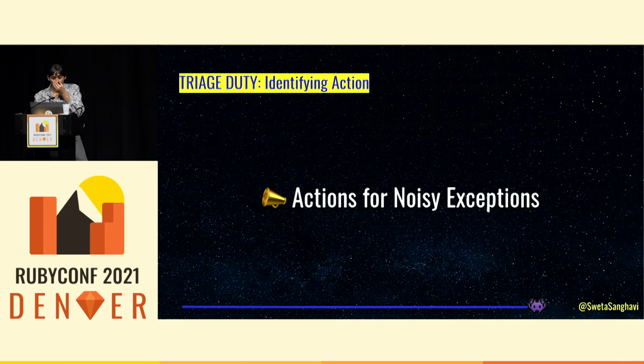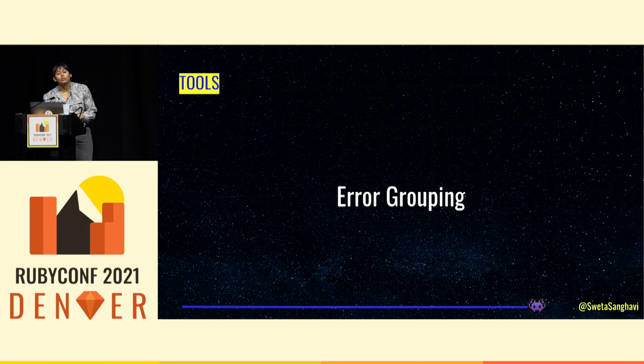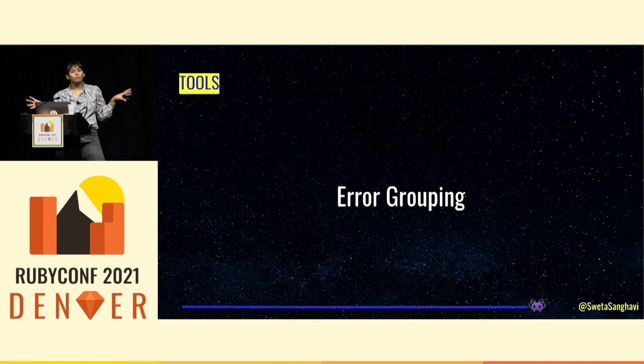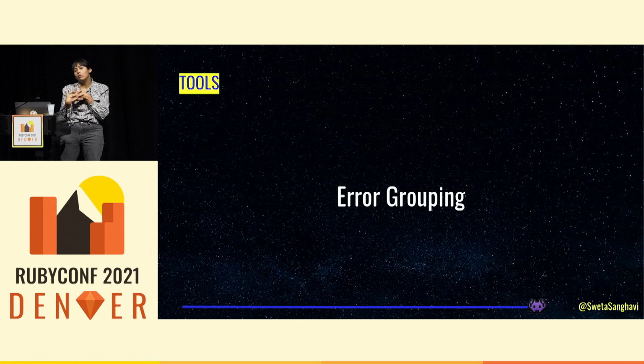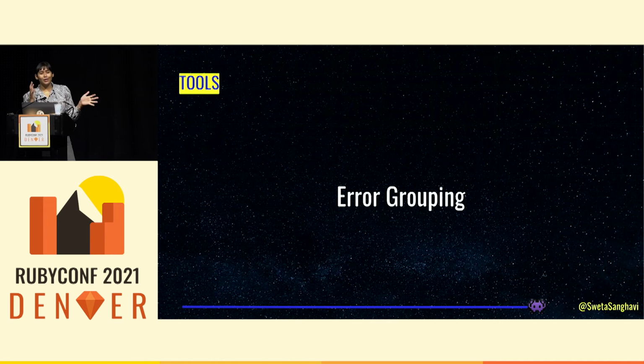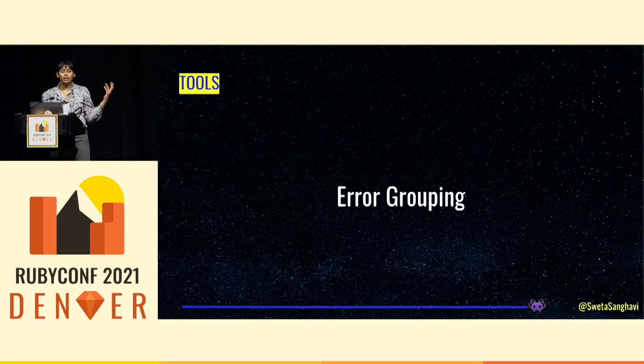So what can we do? How do we reduce the noise of low-value exceptions to support our goal of only high-valuable, actionable errors in our backlog? One tool we can do is just error grouping. Honeybadger by default groups exceptions by the type of error and where it's thrown from, but you can redefine a fingerprint to throw the same error from two different places when you know that's the same root cause. There's a gotcha there where it can affect some statistics or comments, but it can be a useful tool.